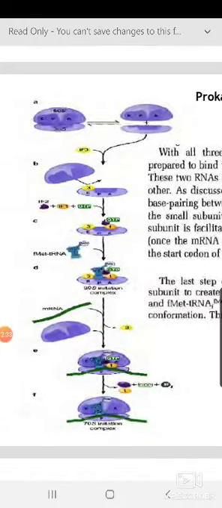Now, positioning the mRNA's AUG, that means the start codon, at the appropriate site is done by base pairing of the Shine-Dalgarno sequence, which is present at the 5' end of prokaryotic mRNA, with the 3' end of the small ribosomal subunit's 16S rRNA, which is complementary to it. That binding helps position the first AUG at the P site.